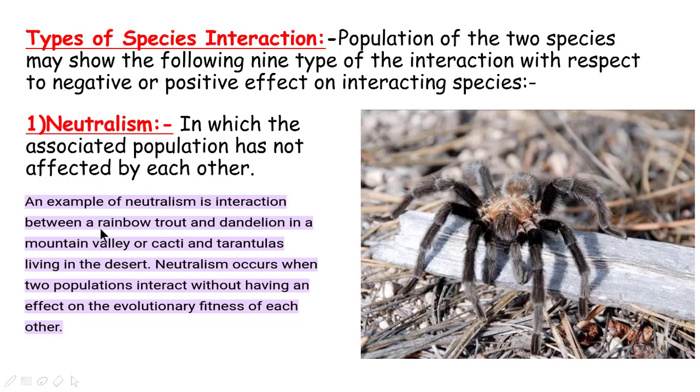Examples are the rainbow trout and dandelion in a mountain valley, or cacti and tarantulas living in the desert. This is the tarantula. It's a spider that is found mainly in desert areas.